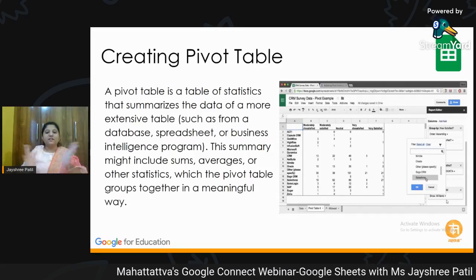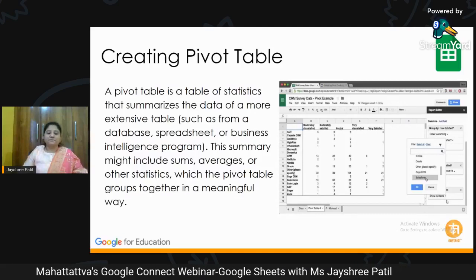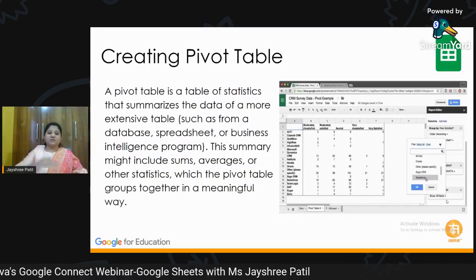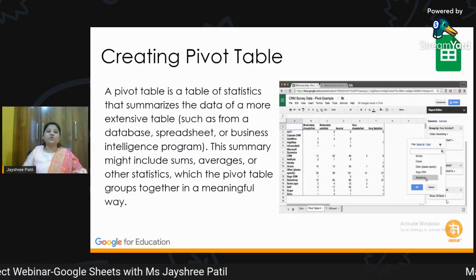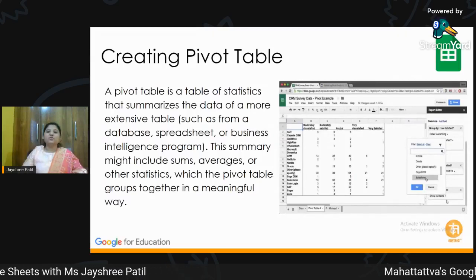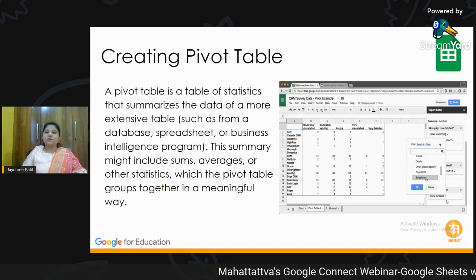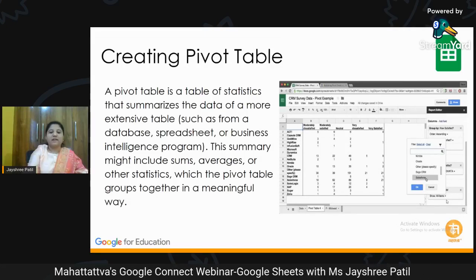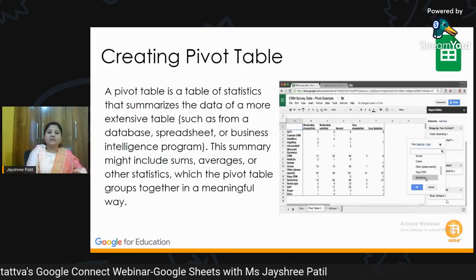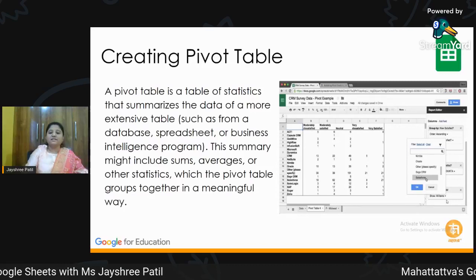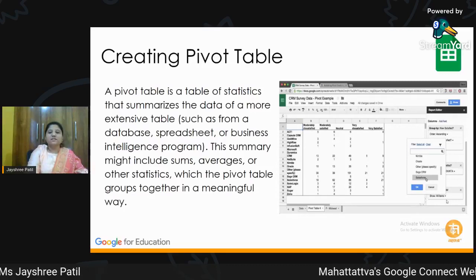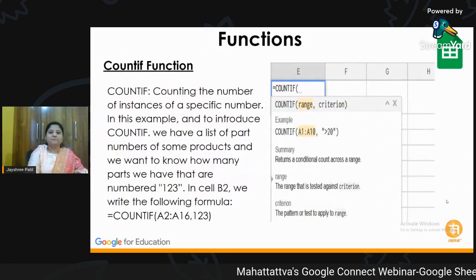Like we have a big database or spreadsheet with a huge collection of data, and we want to look at the summaries, or we need to find sums and averages. The pivot table really helps us, and we can see the data in a big form, analyze it into groups and see it in a meaningful way. So this is about the pivot table.